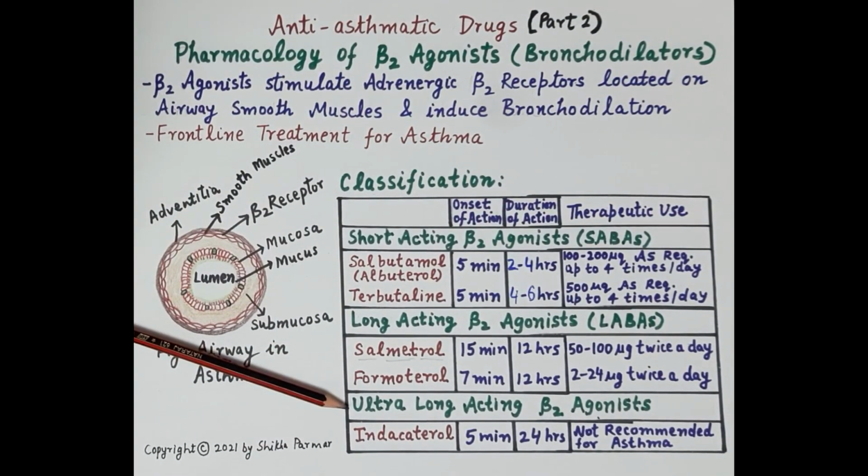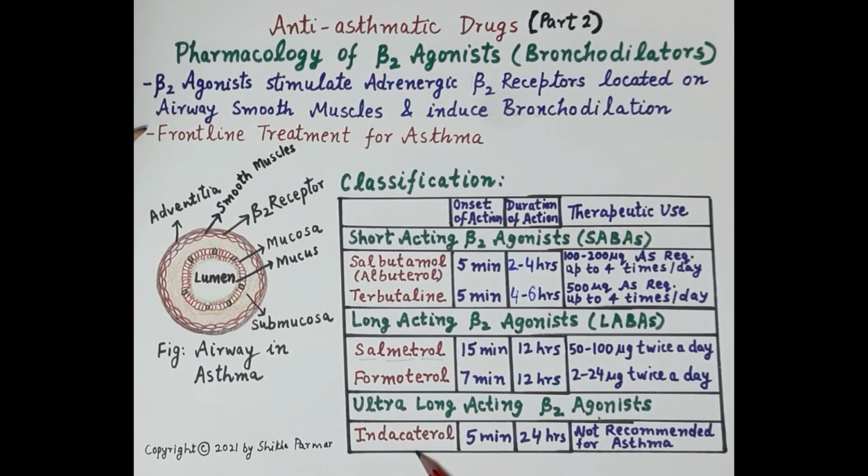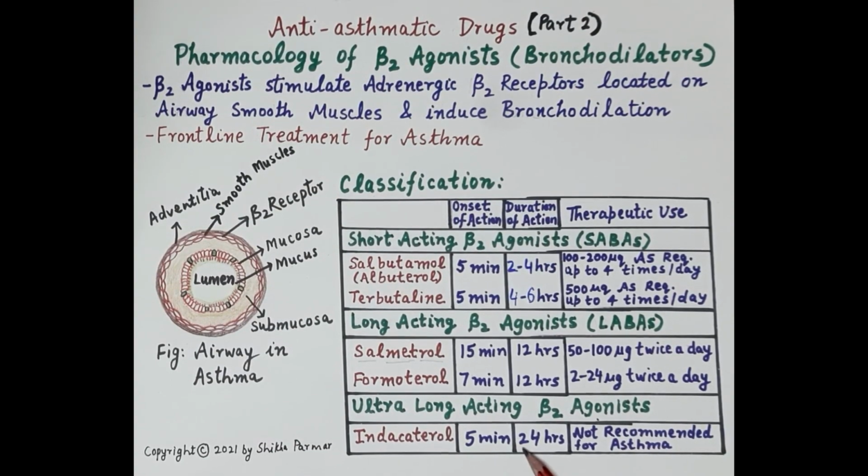Then another category is the ultra-long acting beta-2 agonist. The drug is indacaterol. Now, indacaterol induces bronchodilation in about 5 minutes. Action lasts for about 12 hours. But this drug or the ultra-long acting beta-2 agonist, they are not used in the management of asthma, and these drugs they are reserved for COPD, that is a chronic obstructive pulmonary disease.